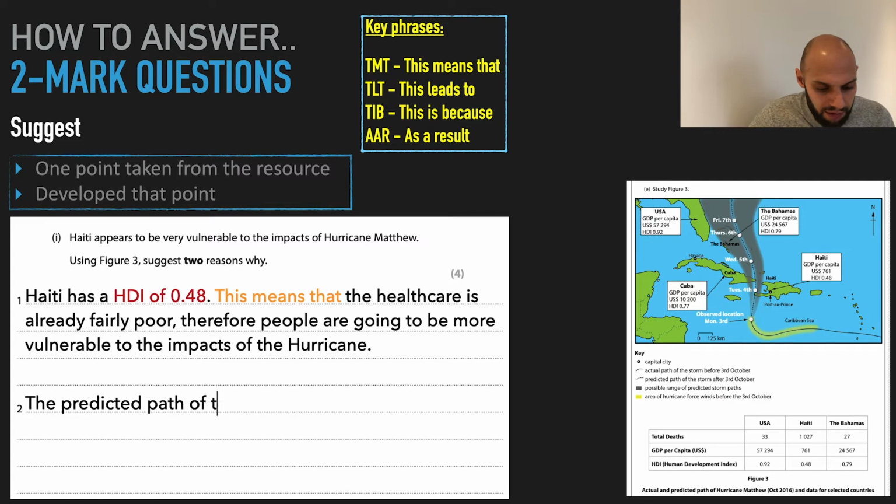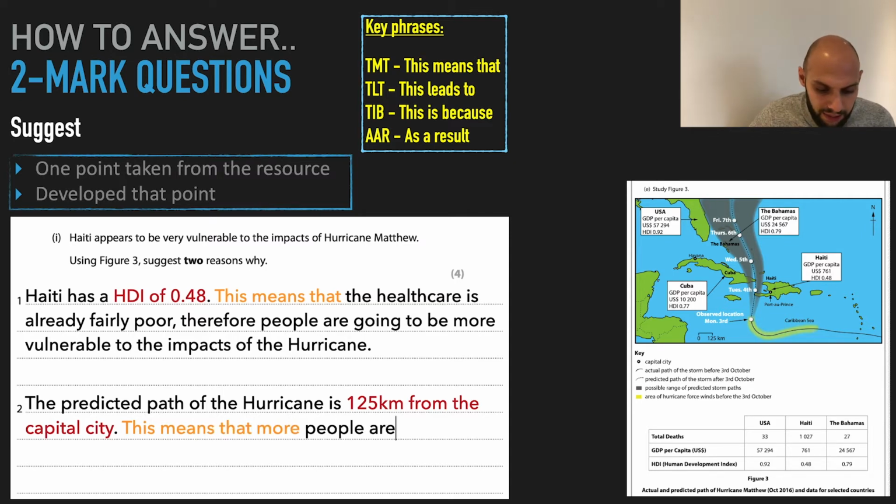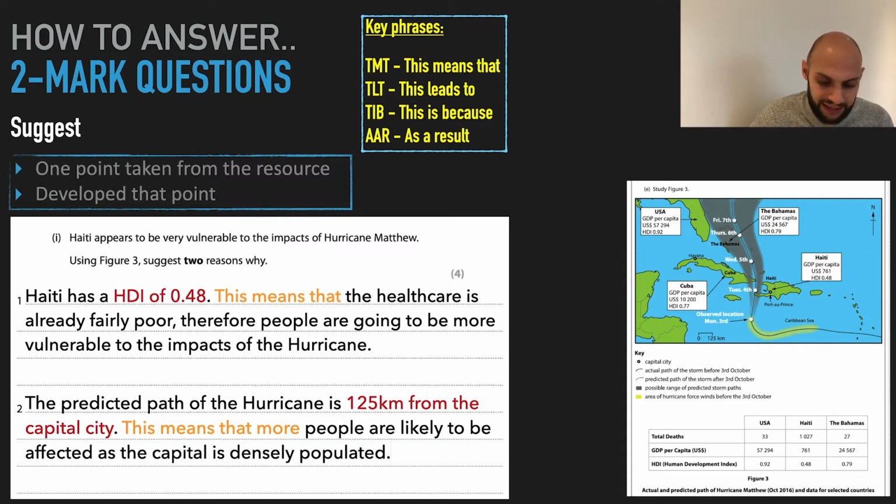The predicted path of the hurricane is 125 kilometers from the capital city. This means that more people are likely to be affected as the capital city is densely populated. Perfect. Okay, so that's 4 marks altogether, but that's 2 markers.